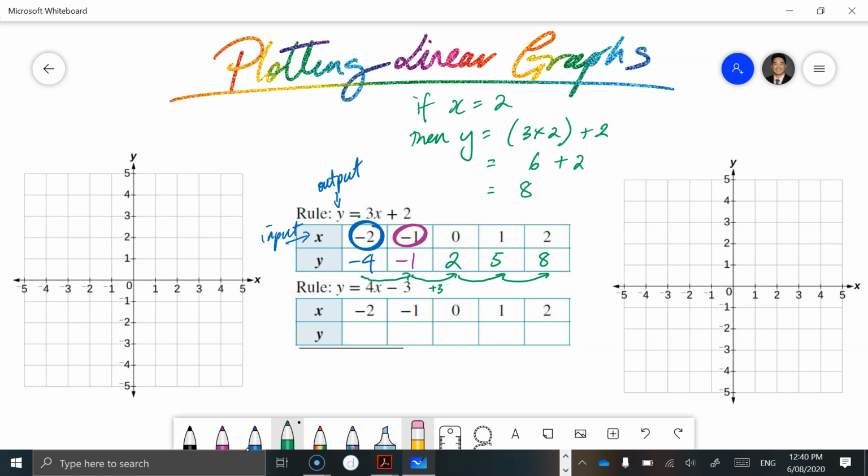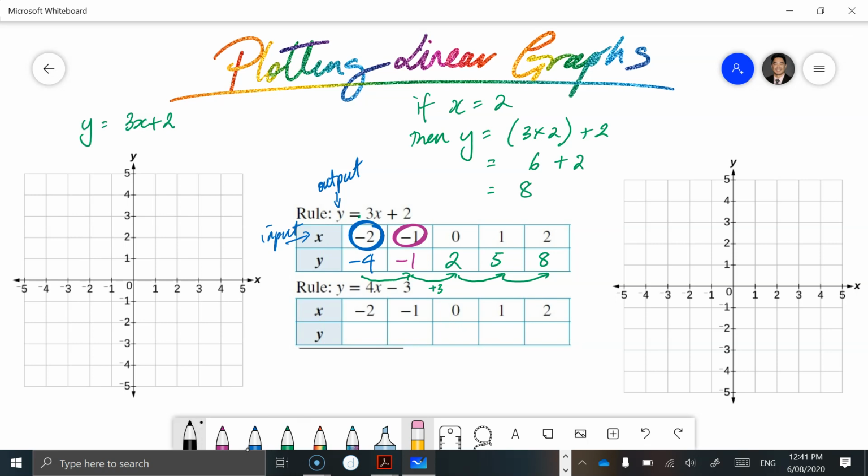Okay, so there's a couple of ways that you can actually check things and make sure that you get it right. So we're going to plot this rule. So y is equal to 3x plus 2. There's our linear graph rule there. And I'm going to plot those points that we have in the table onto the graph on the left.